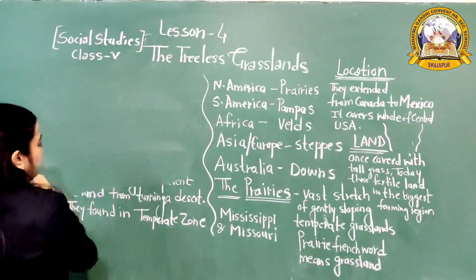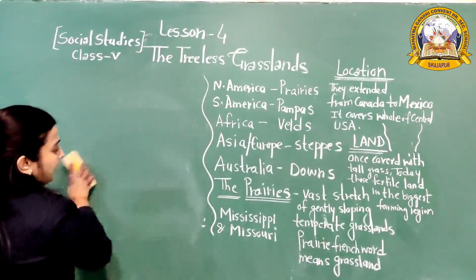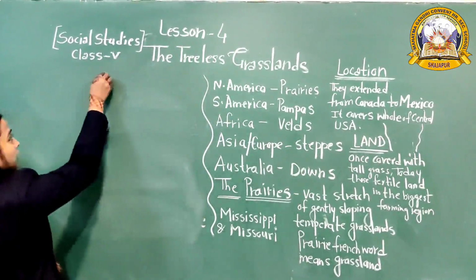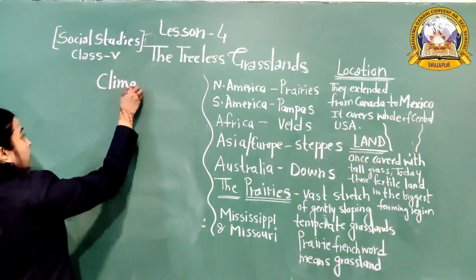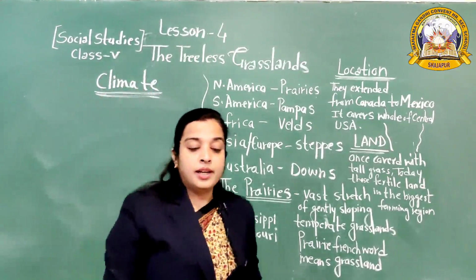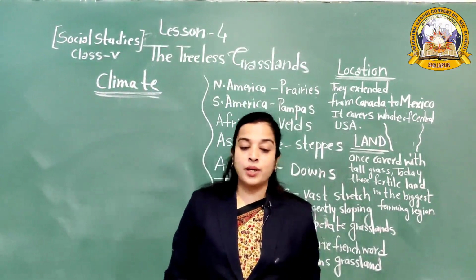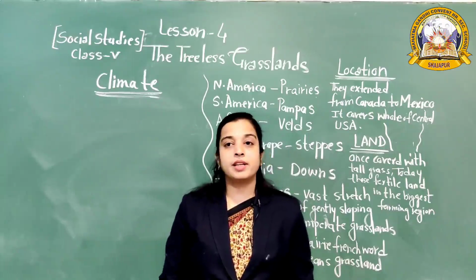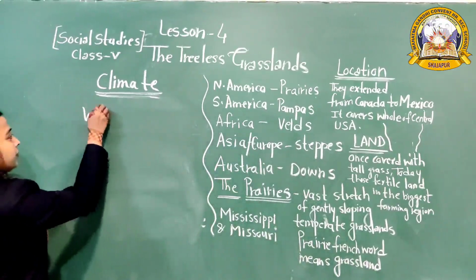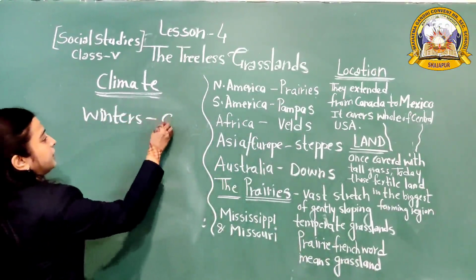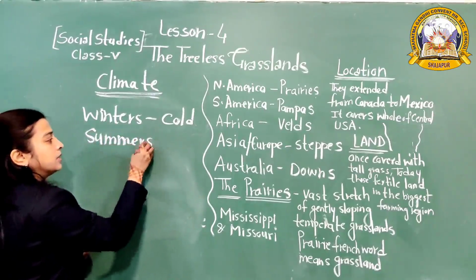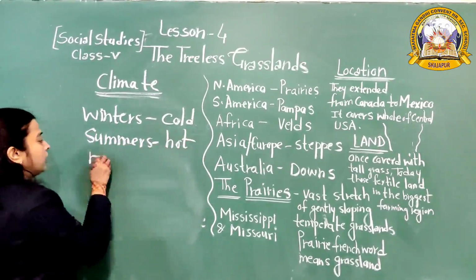Now we are going to start our next paragraph, that is climate. What type of climate do we find in the prairie? In the prairie, winters are cold and summers are hot. Winter कैसे होते हैं? Winters are cold and summers are hot.